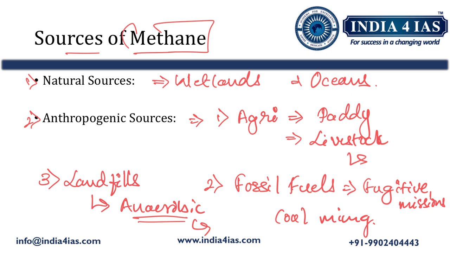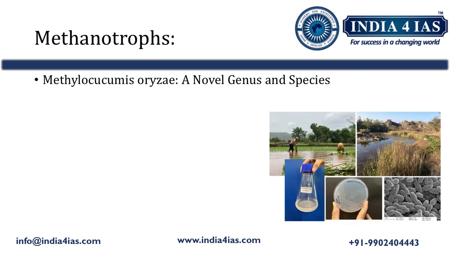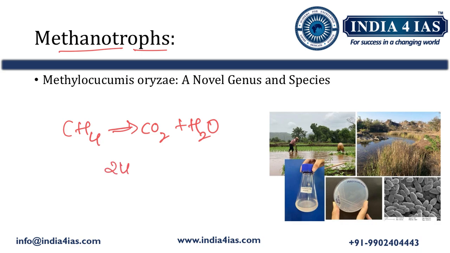One of the novel discoveries in this direction is methanotrophs. Methanotrophs means methane eating bacteria. These bacteria oxidize methane into CO2 and H2O, so that they decrease the potential of global warming by at least 24 times.